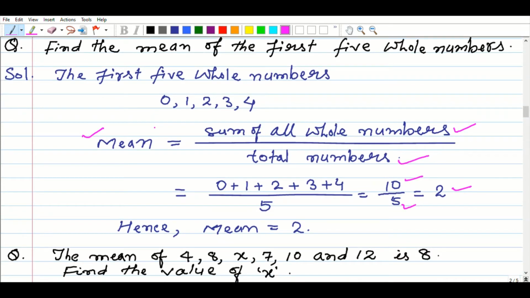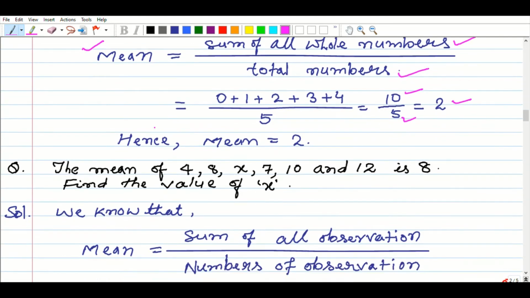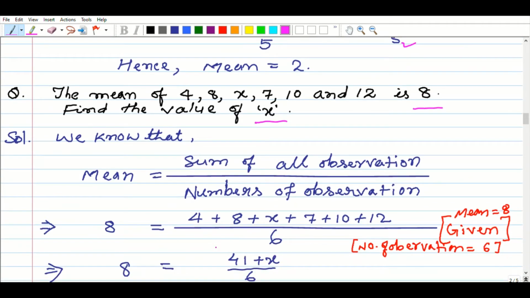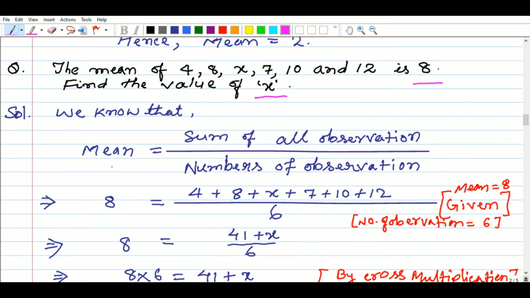Now the next question: the mean of 4, 8, x, 7, 10 and 12 is 8. Find the value of x. We know that mean equals the sum of all observations divided by the number of observations. So write them one by one with the addition sign: 4 plus 8 plus x plus 7 plus 10 plus 12.